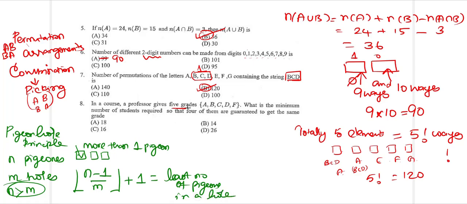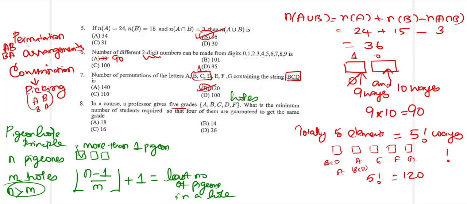Now these 5 grades are going to be my holes. I want the number of students so that 4 of them are guaranteed to get the same grade. So at least 4 people must fit in one of the grades. The number of students is not known to me, that is, the number of pigeons is not known to me.